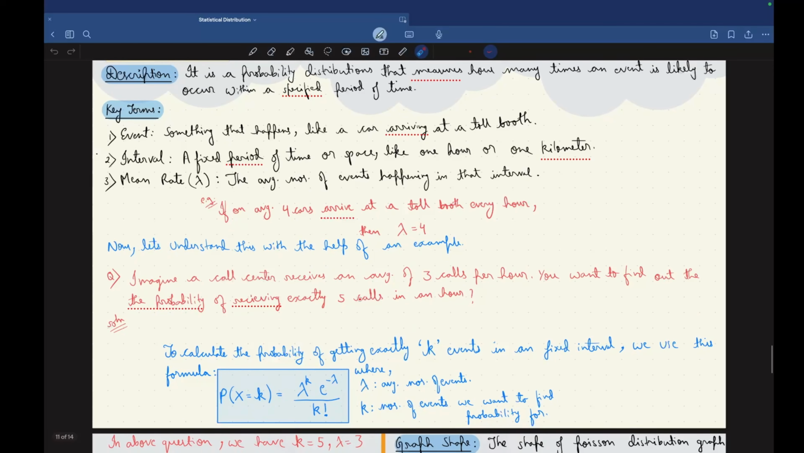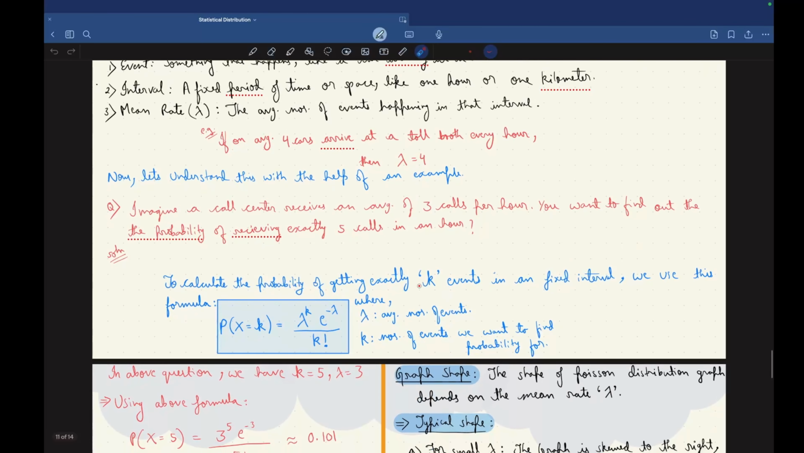Now let's understand this with the help of an example. Imagine a call center receives an average of 3 calls per hour. You want to find out the probability of receiving exactly 5 calls in an hour. To calculate the probability of getting exactly k events in a fixed interval, we use this formula: probability of X equal to k is equal to lambda raised to k times e raised to the power minus lambda, divided by k factorial. Lambda is average number of events, and k is number of events.